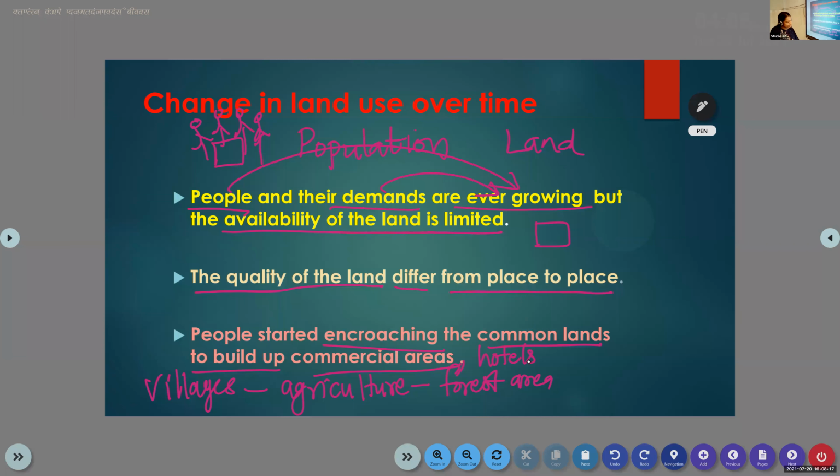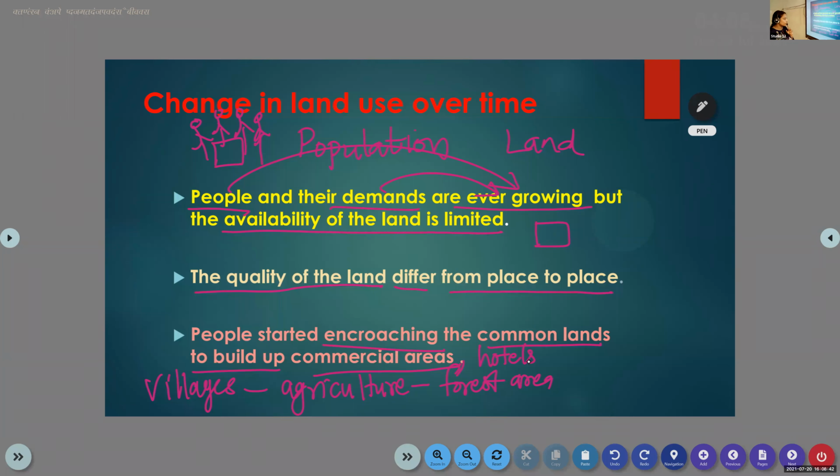Then what about at the village level? They are turning the forest area into agricultural area. That means the villagers encroach on or utilize the forest area and make use of it as agricultural land.